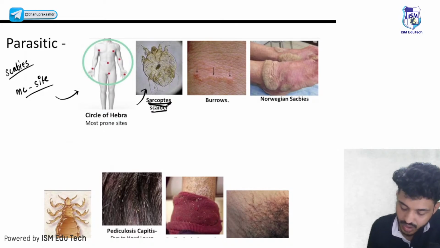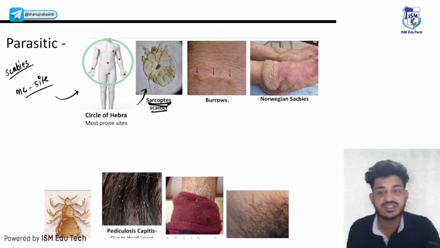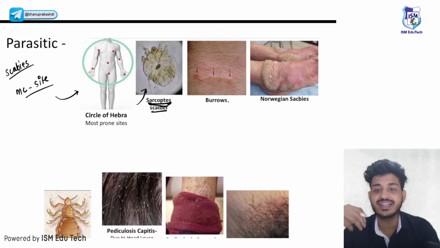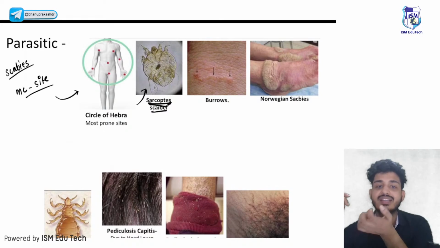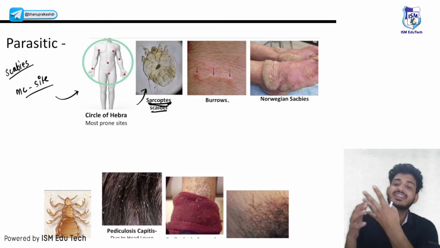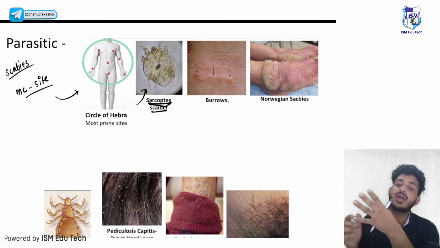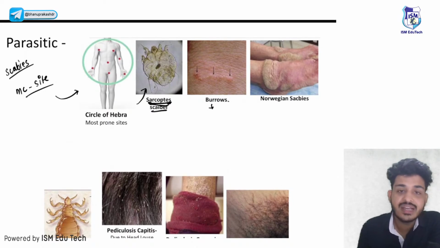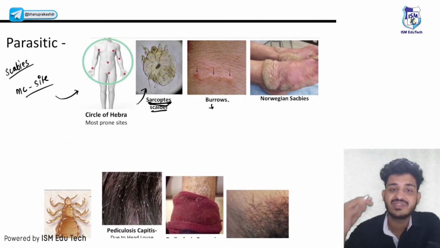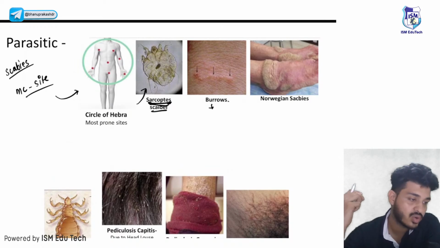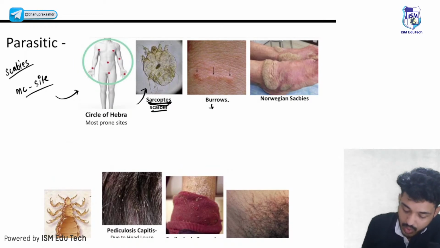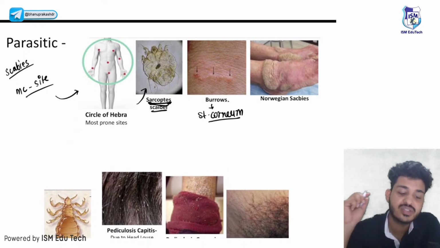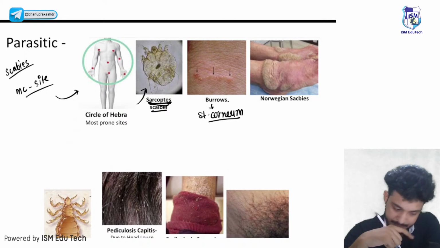And what is the most characteristic lesion? The most characteristic lesion that you will see is burrows. Where will burrows be seen? Most common area is your intertriginous space. Burrows are in which layer of epidermis? We have seen 5 layers of epidermis. So burrows are in the layer of stratum corneum. That is your burrows, right?